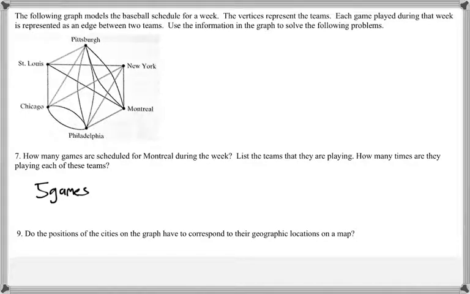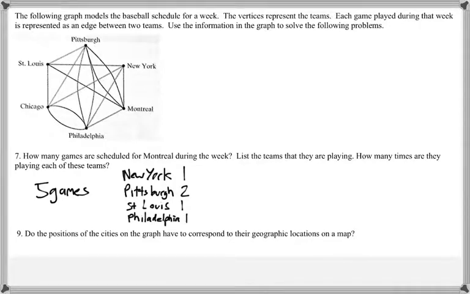One edge is going to New York, so they play New York 1 time. 2 edges are going to Pittsburgh. So they're playing Pittsburgh twice. 1 edge goes to St. Louis. And 1 edge goes to Philadelphia. So these are the 5 different games that they play.